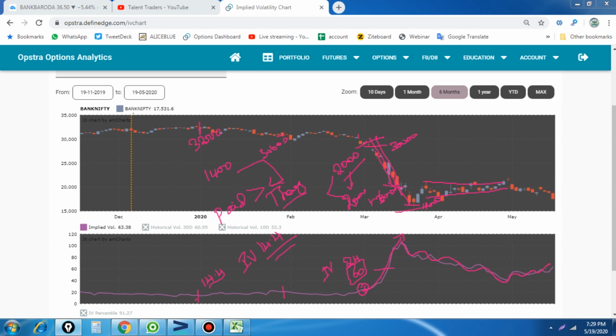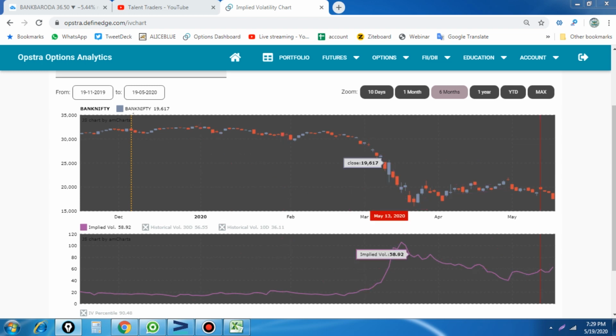Even though, this IV has the ability to move, so we have to calculate. If the market is at 60 IV, we will have a movement of around 2,500 points per Bank Nifty. That is what is happening in the market. Now you see what we recently decided and took this month, on the 4th of May: the IV is 54 and the stock price is 19,600. Last week's expiry was 19,600, and at this time we saw a 54 IV. So in the next 30 days Bank Nifty is expected to move 3,000 points.